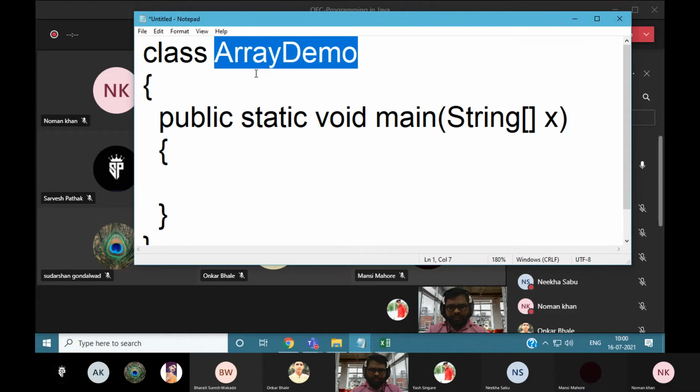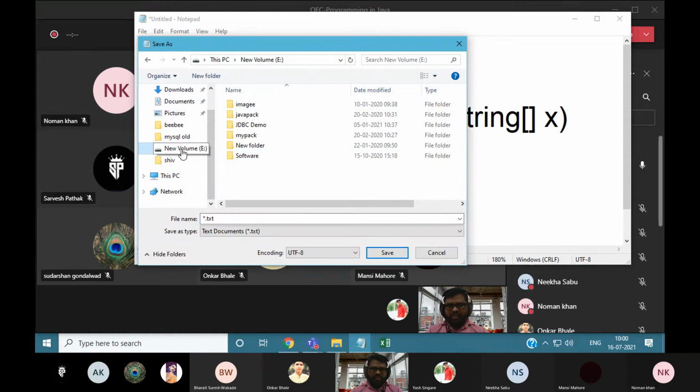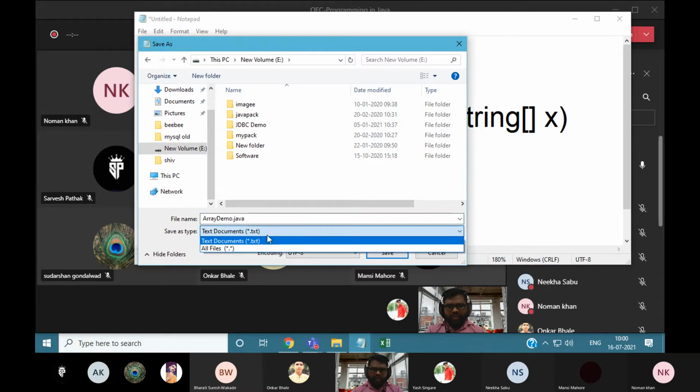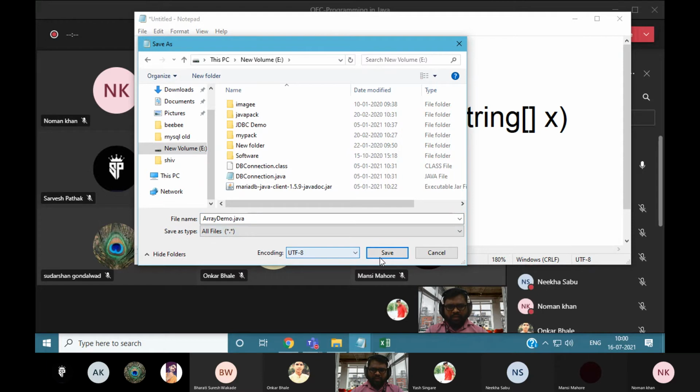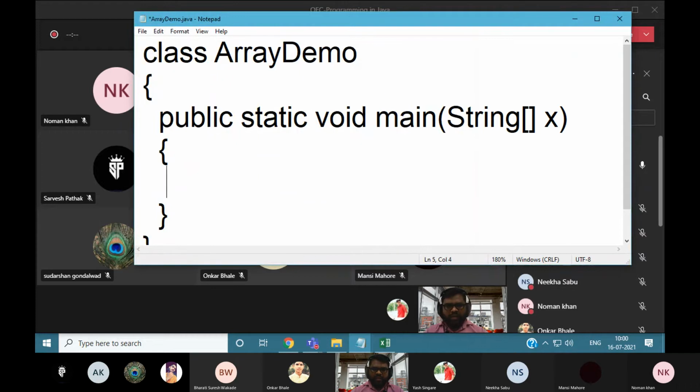So save this program. I will store it at any location, so we will store it on the E drive. ArrayDemo.java. Whenever you are using Notepad, click on all files, so that at that time it will be stored with the specific type.